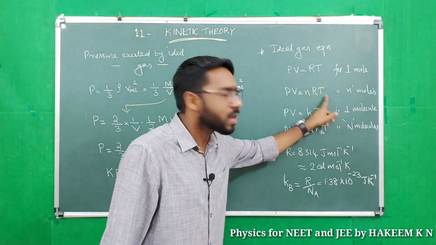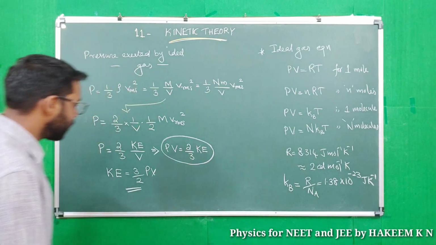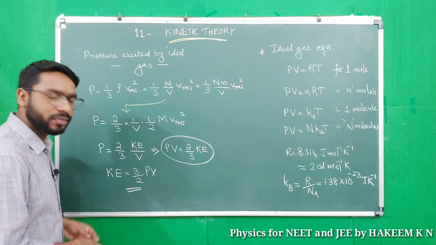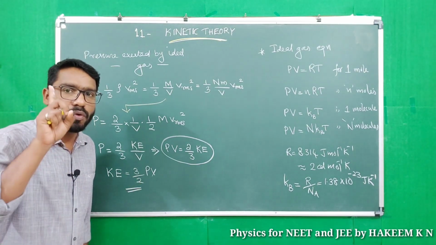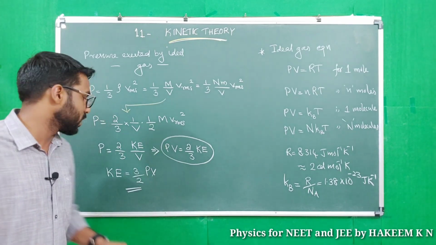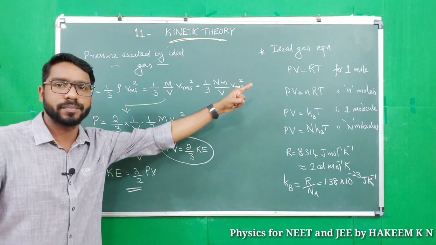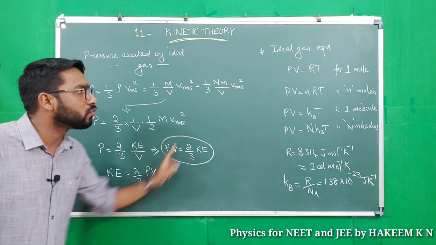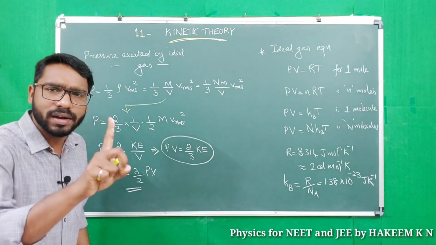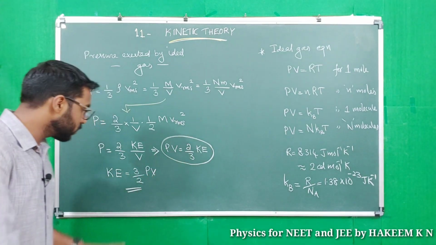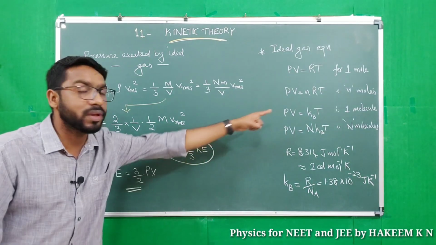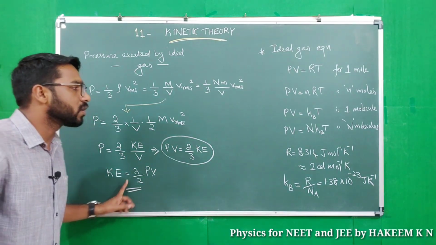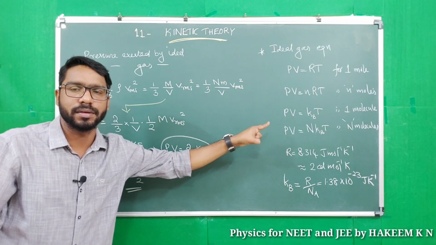Now we can substitute the values of PV, that is RT, nRT, kBT, N kBT, in the equation of kinetic energy. For 1 mole of ideal gas, kinetic energy equals 3 by 2 RT. For n moles of ideal gas, it is 3 by 2 nRT. For 1 ideal gas molecule, kinetic energy equals 3 by 2 kBT. And for N molecules of ideal gas, kinetic energy equals 3 by 2 N kBT.